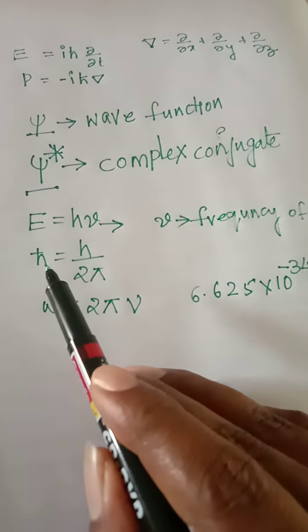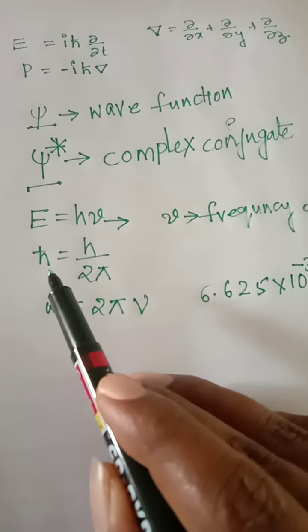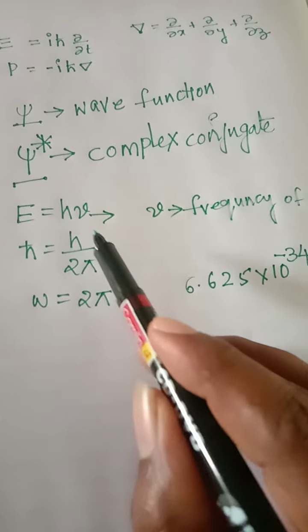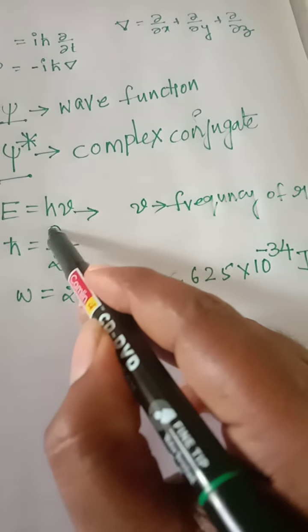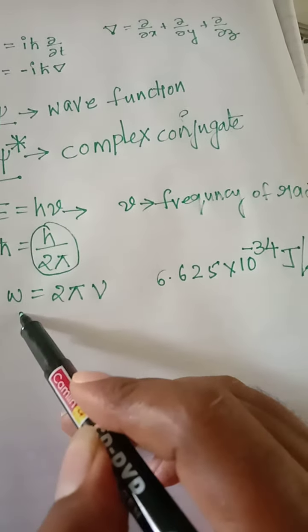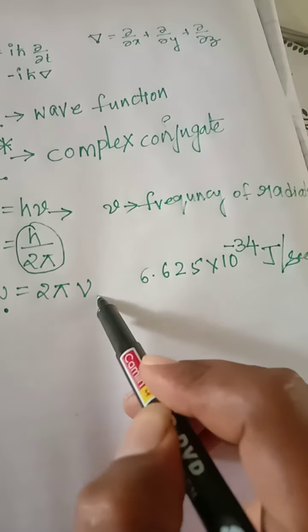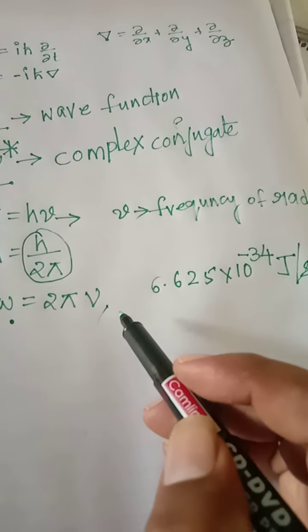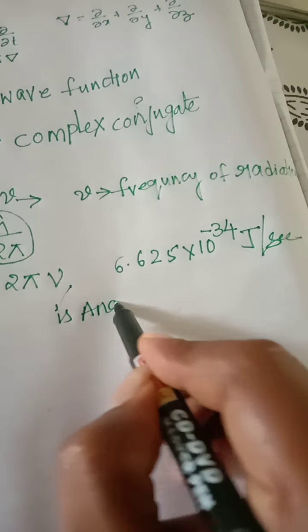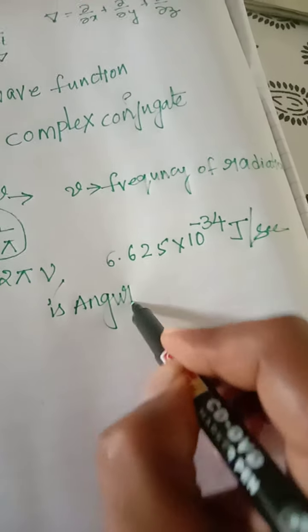H cross equals h by 2 pi. This is the value of H cross. And here omega equals 2 pi nu, which is the angular frequency.